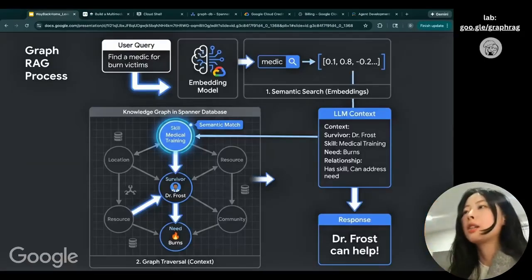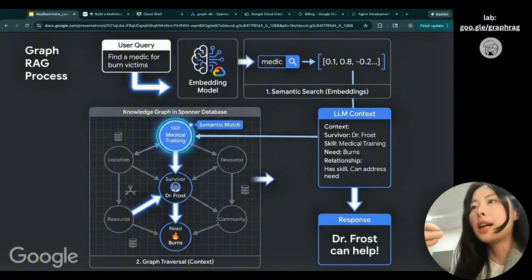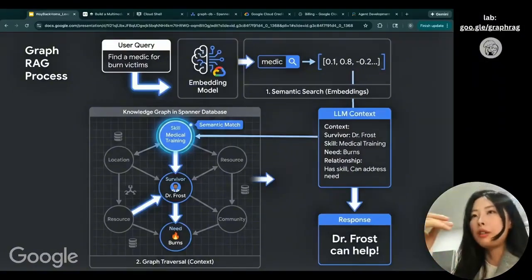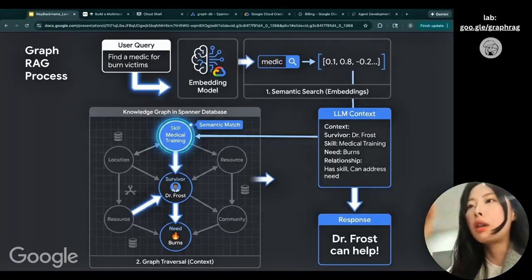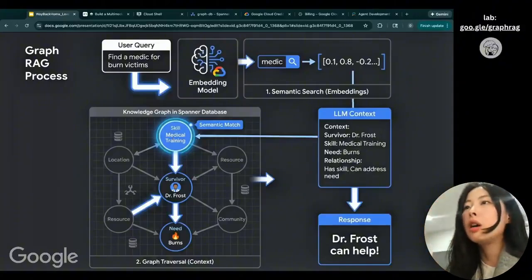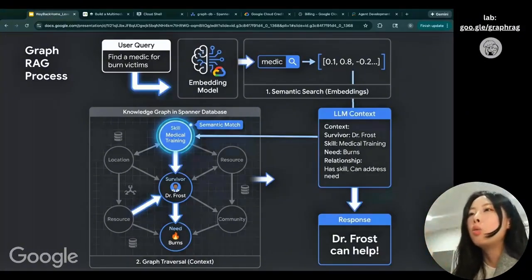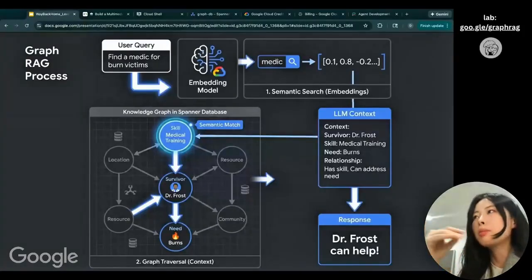The importance of GraphRAG, the difference between GraphRAG and traditional RAG, is that we do this LLM context in the graph context, so that you can traverse the graph to understand more information. So you're not only understanding what the skills are that are similar to MEDDIC. Previously, we got medical training that's similar to MEDDIC.